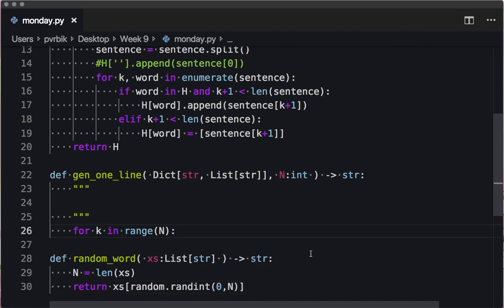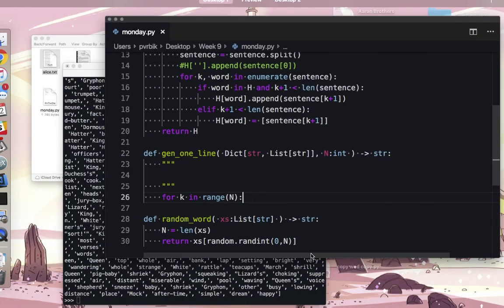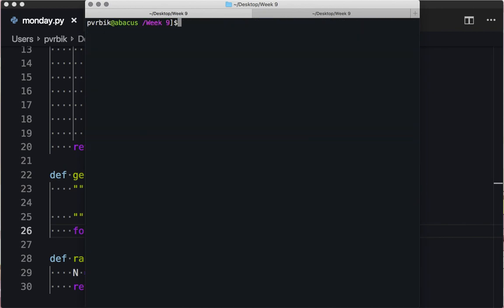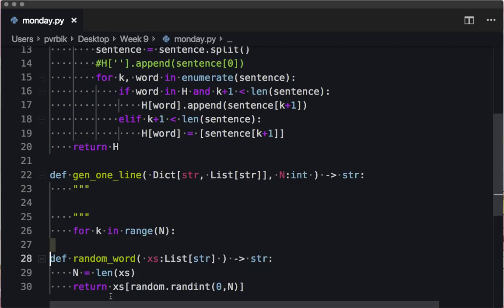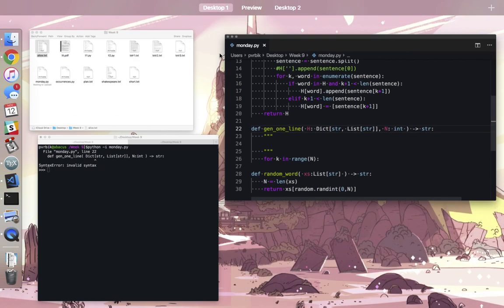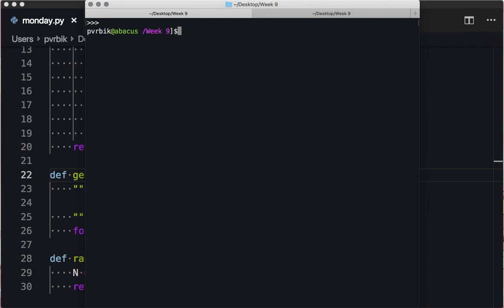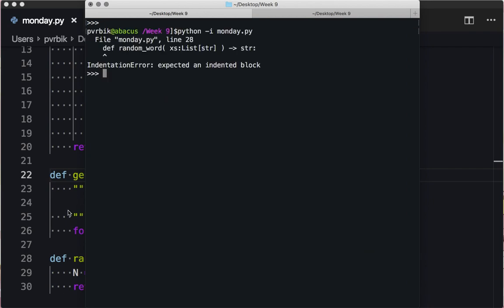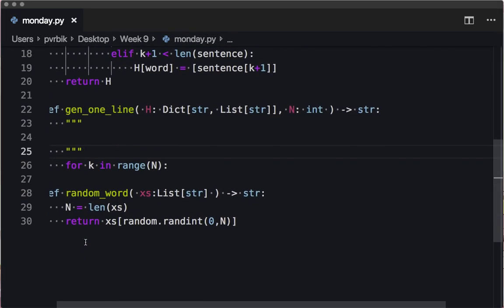Yes? Is there a random.choice? I'd have loved to use that one. Why didn't you tell me 5 seconds ago? Anyways, I'm going to use my random word function that I just wrote. Oops. What's wrong? Oh, I need to give this a name, H. Indentation.